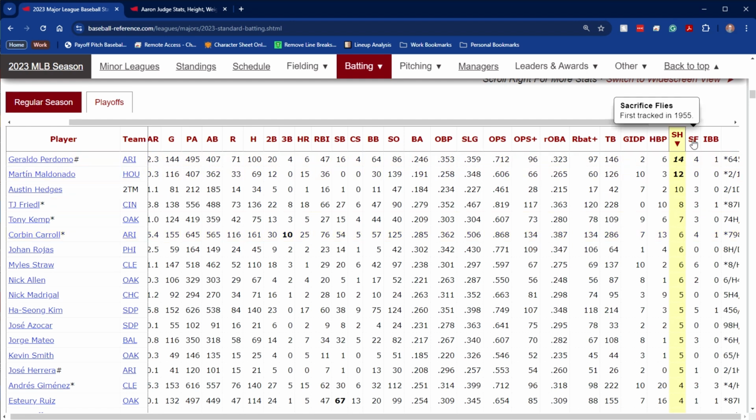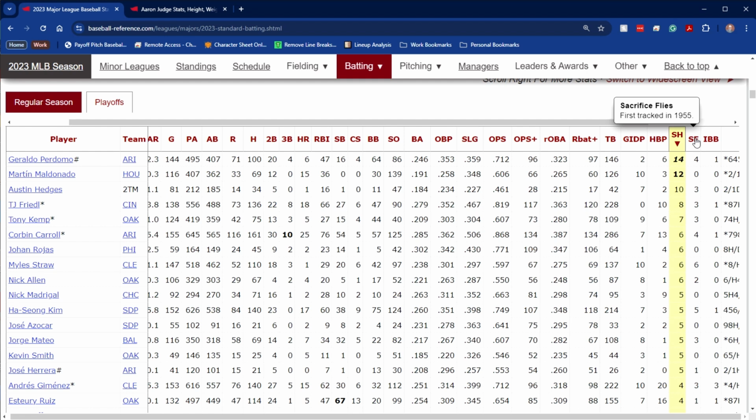Sacrifice flies, much like sacrifice hits, occur when you hit a fly ball to the outfield, or even in foul territory, if it's caught, that allows a runner to score. So a runner on third tags up, meaning he keeps his foot on the base. Once the ball is caught, he runs home and scores. That's a sacrifice fly. They first started tracking it in 1954, 55,